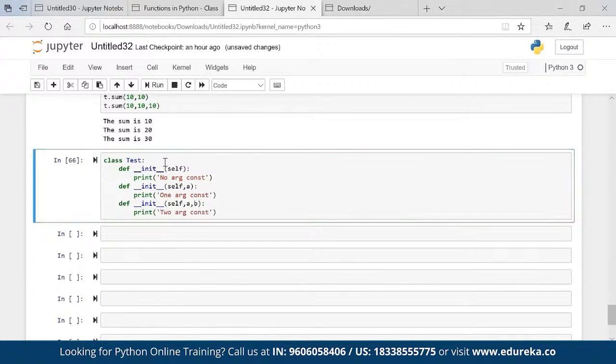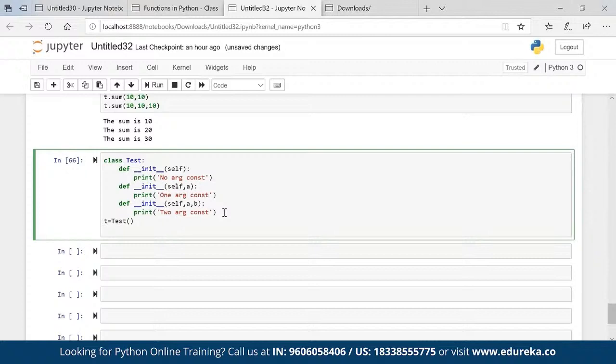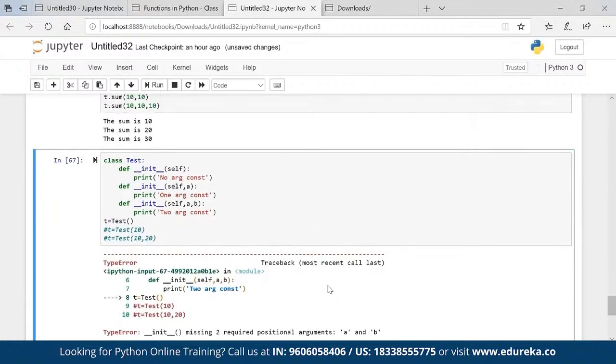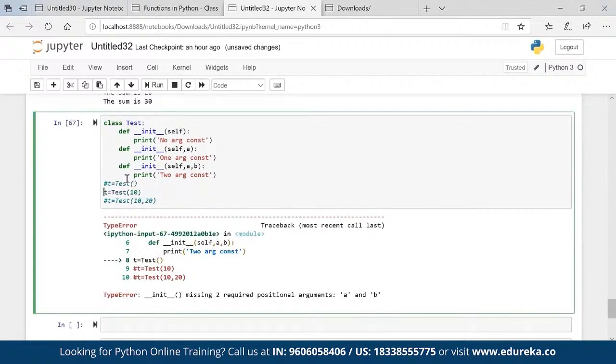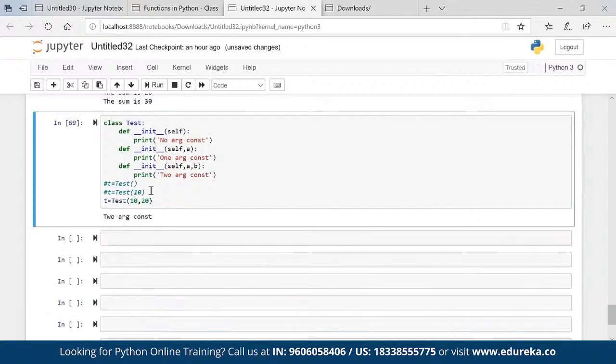Now the question is, if I call t is equal to test(), will this work? T is equal to test(10), will this work? Or t is equal to test(10, 20), will this work? The last one will work, right? Obviously, let's check that. It requires two positional arguments, so this will not work, this will also not work, and the last one will work. Perfect, obviously, why not?